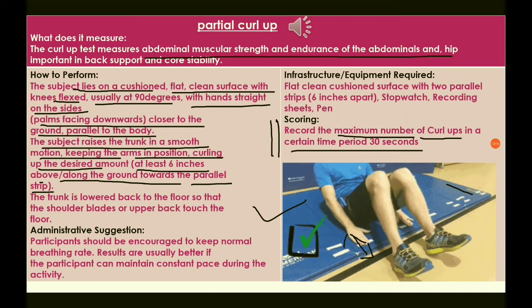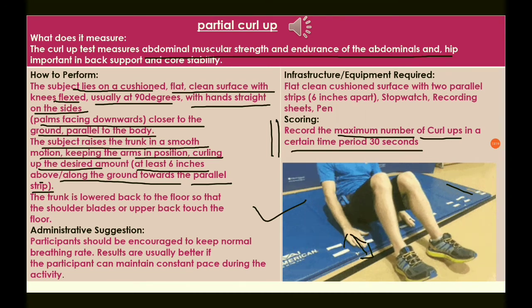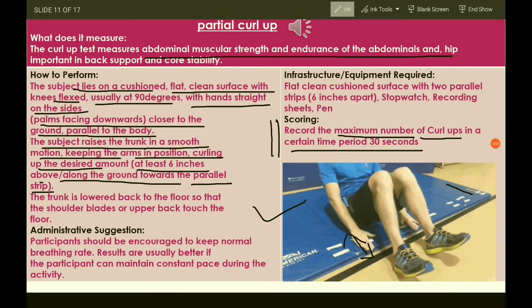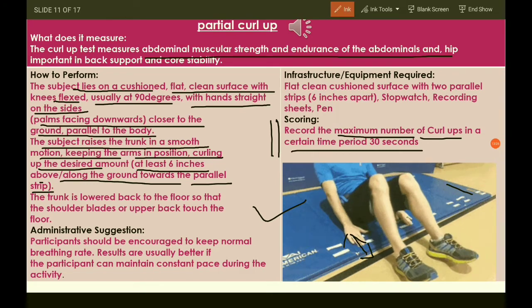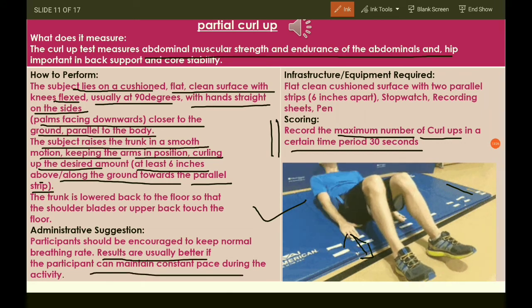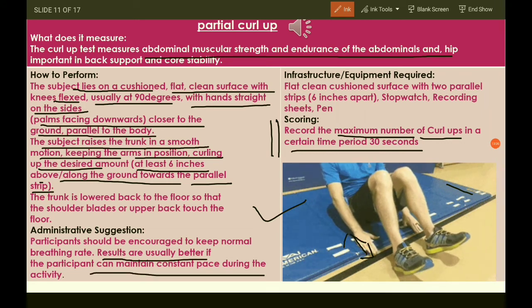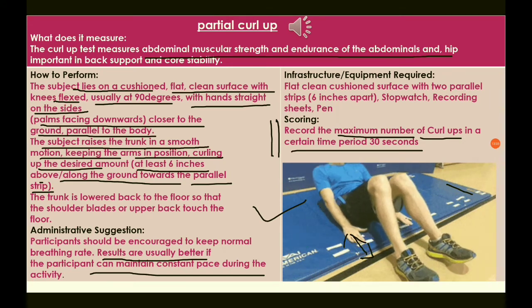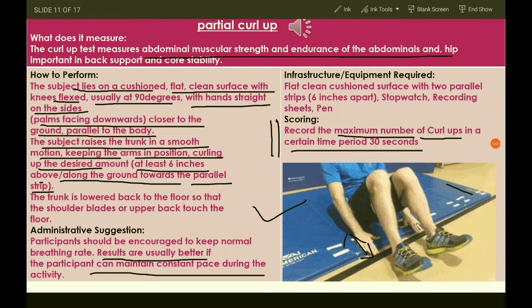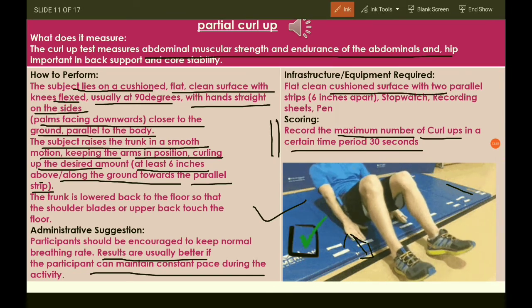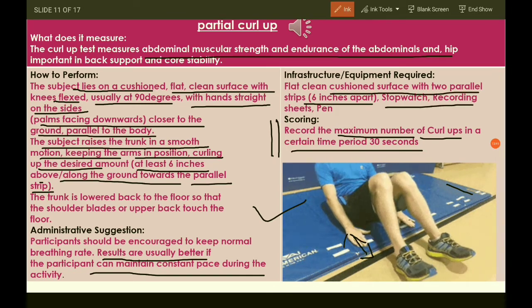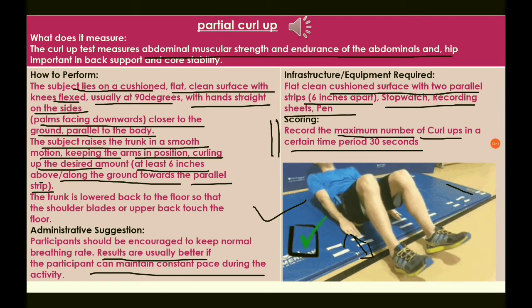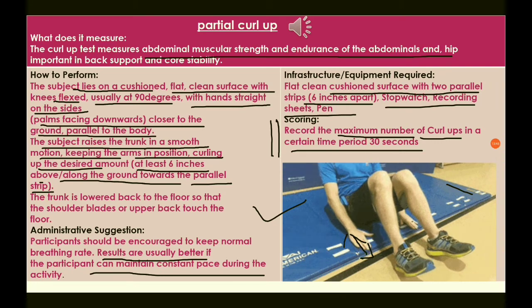And what are the different suggestions? Participants should be encouraged to keep a normal breathing rate. Results are usually better if the participant can maintain a constant pace during the activity. We must try to maintain a constant pace. And the equipment required, as you have seen, is a flat, clean, cushioned surface with two parallel strips about 6 inches apart on the mat, a stopwatch, recording sheet, pens, etc. They are needed to perform all these tests.